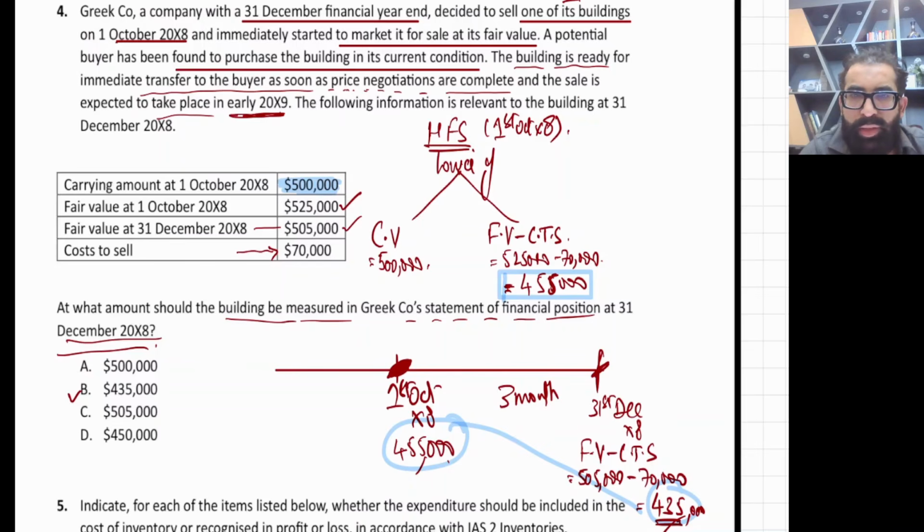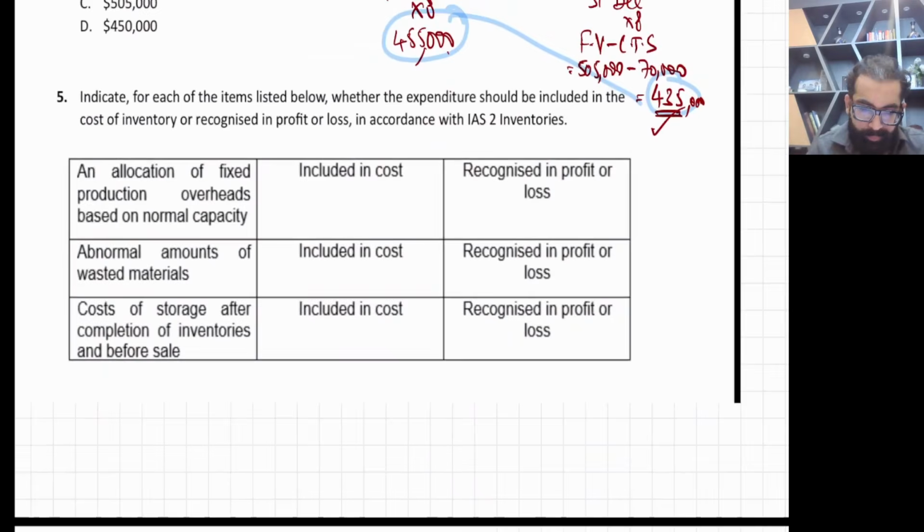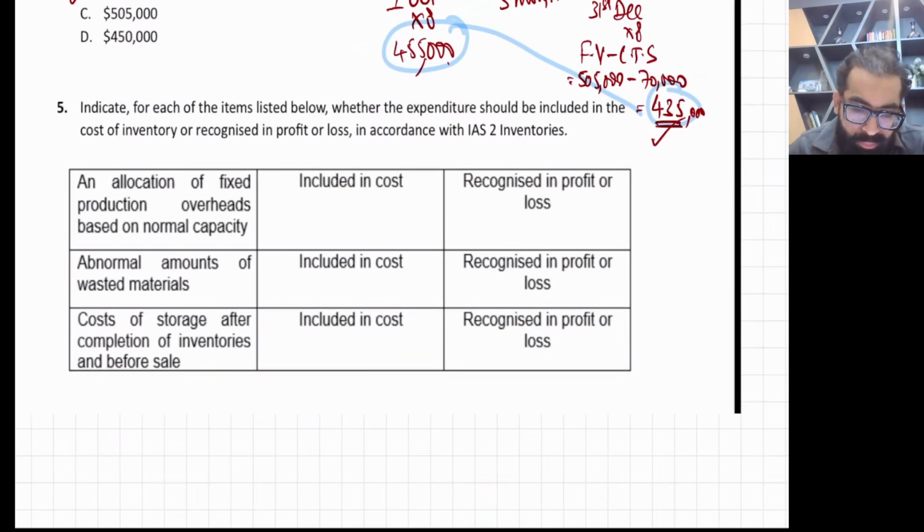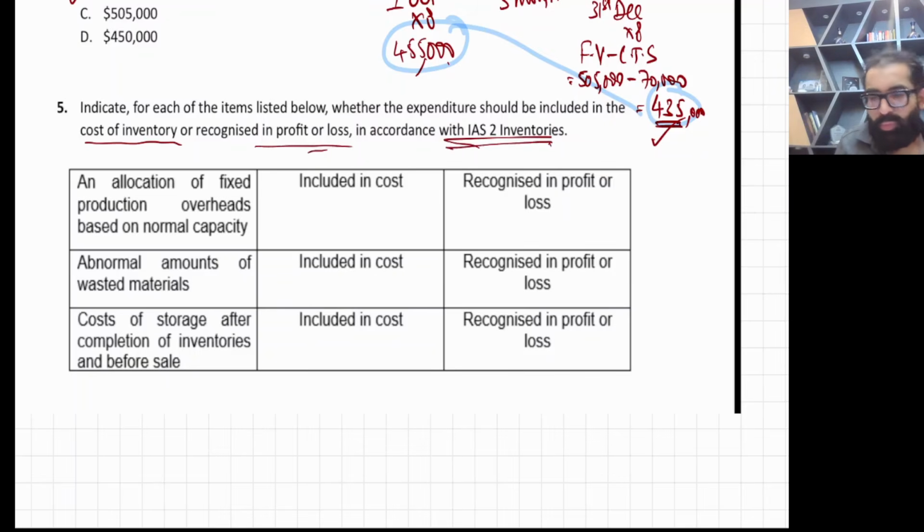So moving to the next question. Now, indicate for each of the following items listed below whether the expenditure should be included in the cost of inventory. Yes, it is IAS 2. Cost of inventory recognized in profit and loss in accordance with IAS 2.